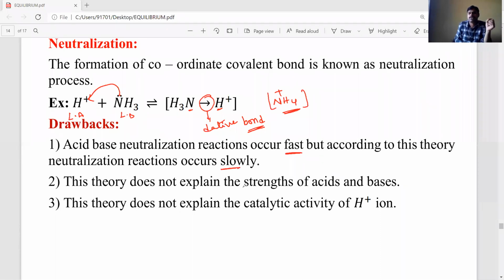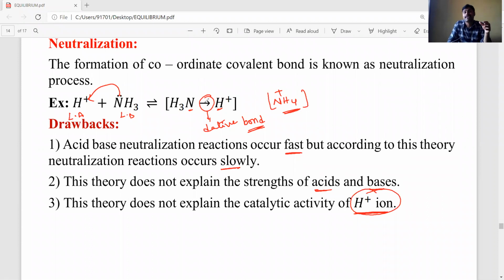Next, this theory does not explain the relative strengths, which is a strong acid and which is a strong base. The relative strengths of acids and bases cannot be explained. And it also does not explain the catalytic activity of H plus ions. H plus ion acts as a catalyst in some of the reactions. In acid base reactions, sometimes H plus ions act as a catalyst. The catalytic activity of H plus ions cannot be explained by Lewis acid base theory. So these are the main important drawbacks.